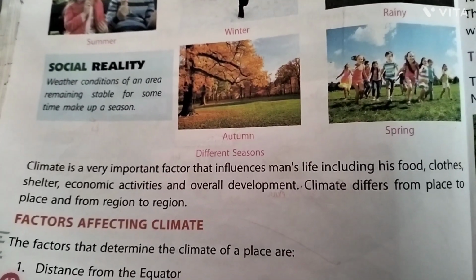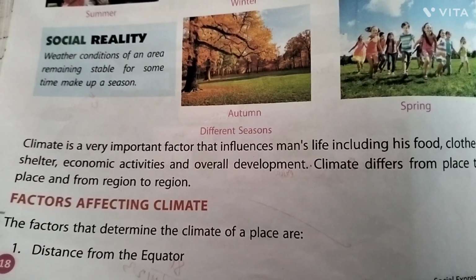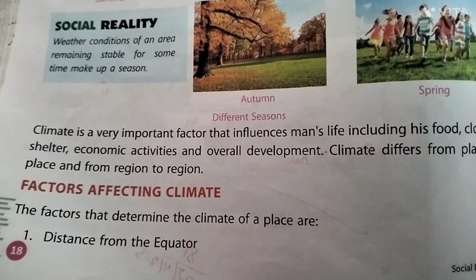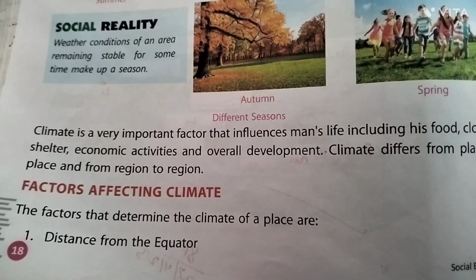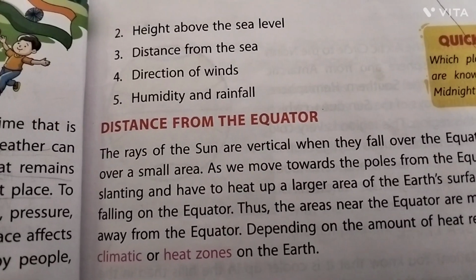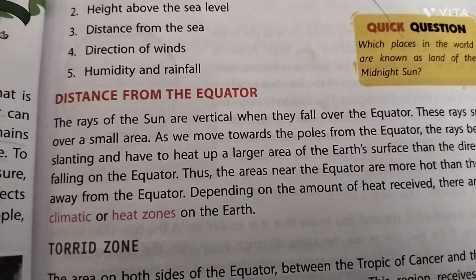Climate differs from place to place and from region to region. Factors affecting climate. The factors that determine the climate of a place are: 1. Distance from the equator, 2. Height above the sea level, 3. Distance from the sea, 4. Direction of wind, 5. Humidity and rainfall.